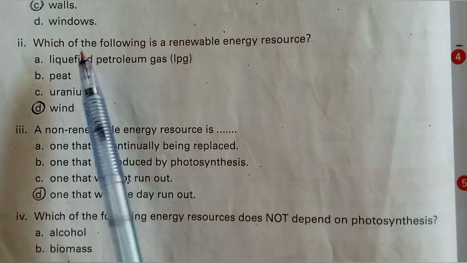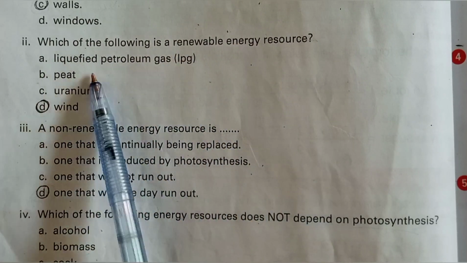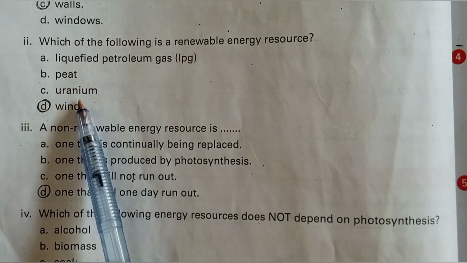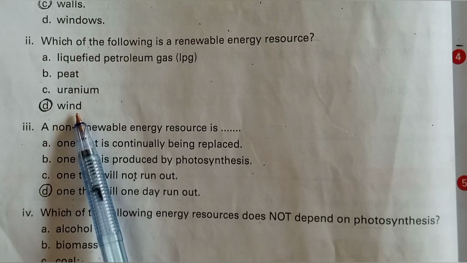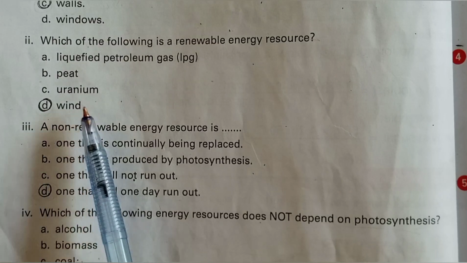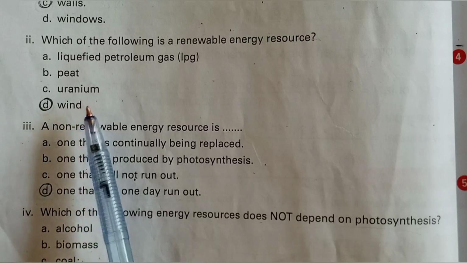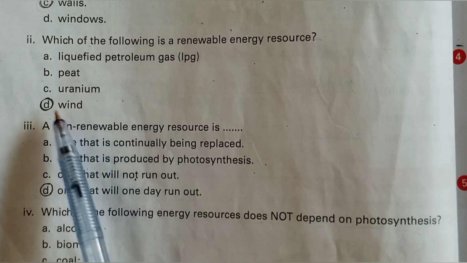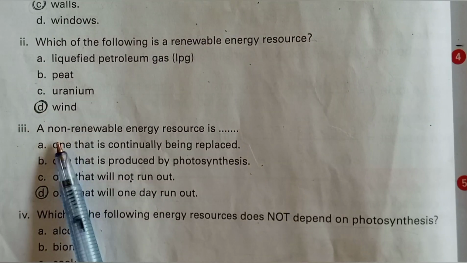The second one is: which of the following is a renewable energy resource? Liquefied petroleum gas, peat, uranium, and wind. Dear students, wind is a renewable energy resource, and it is a natural source to produce energy, and option D is correct, so mark option D.